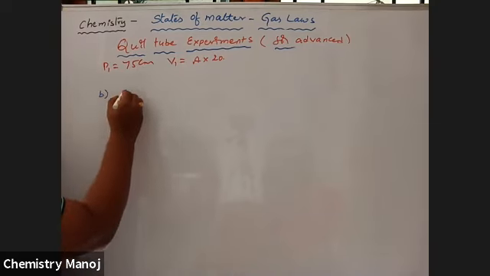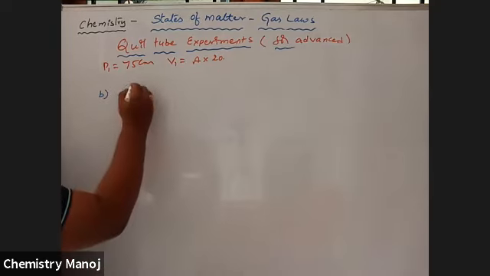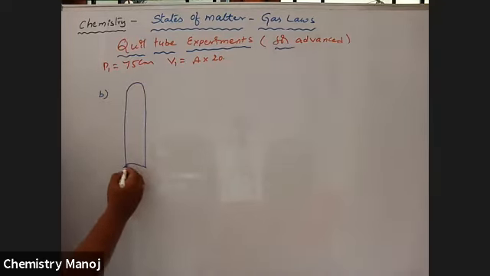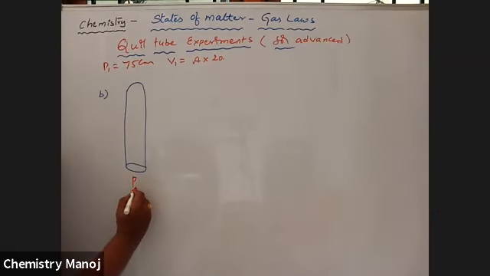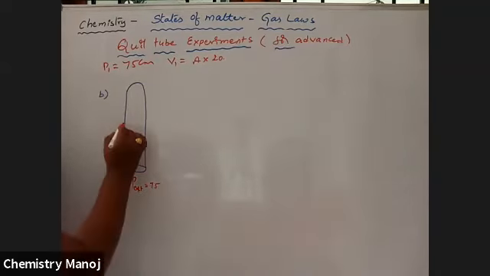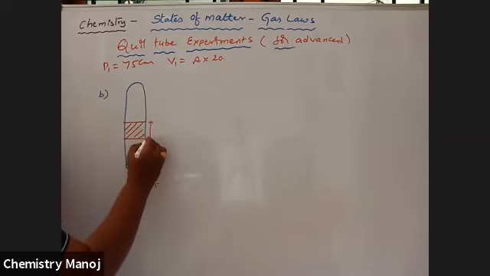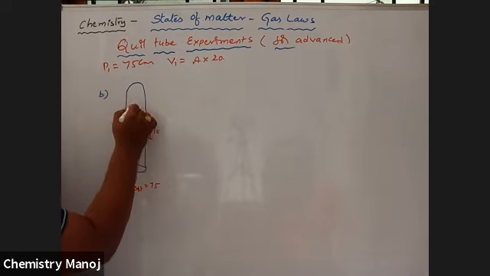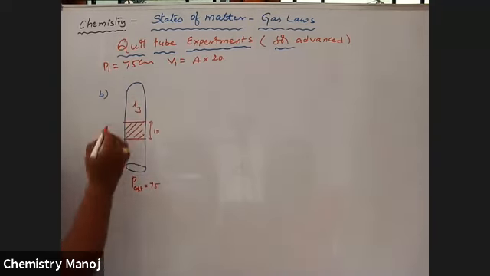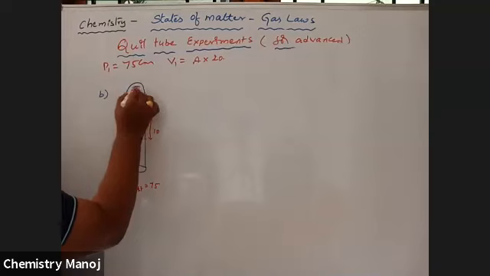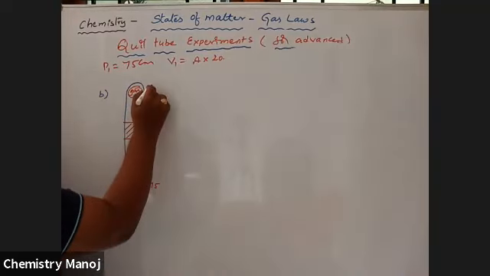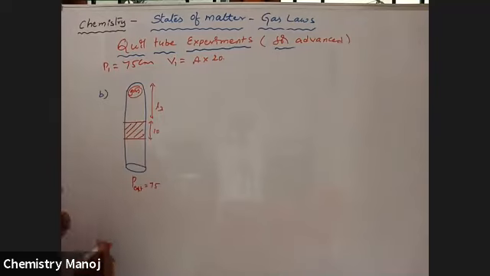B, second question. This is P external 75. This is the mercury column. The length is 10. Let it be L3 gas. Gas is taken. The length will be L3 ending.